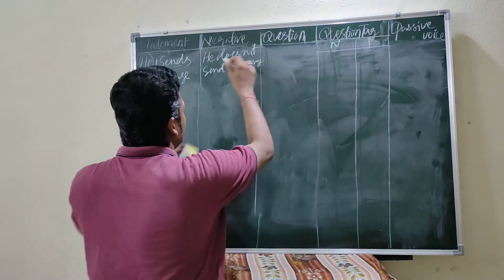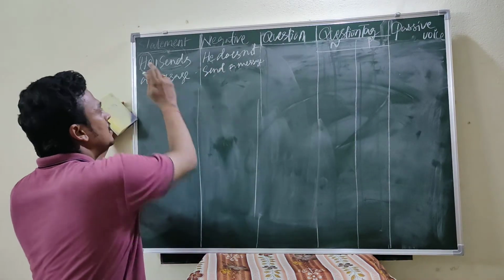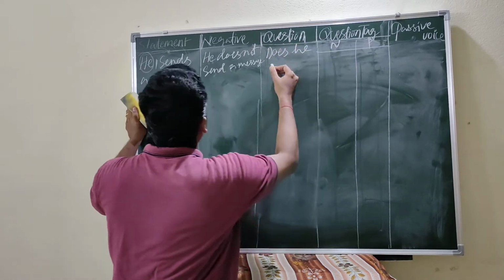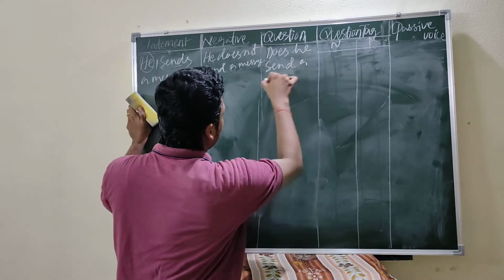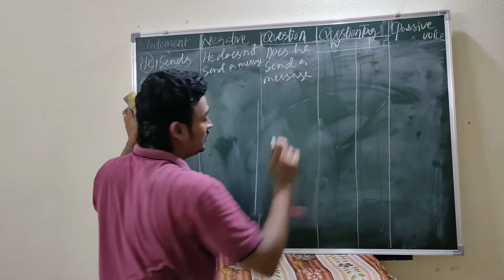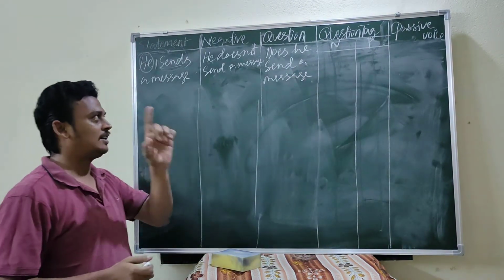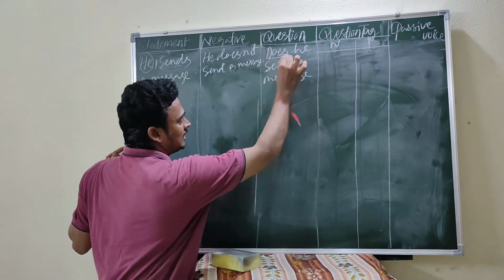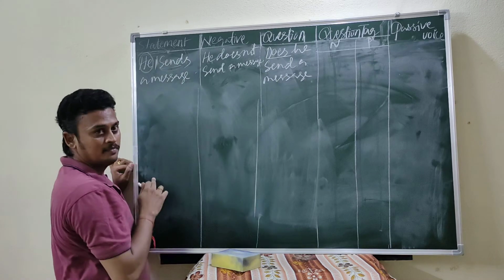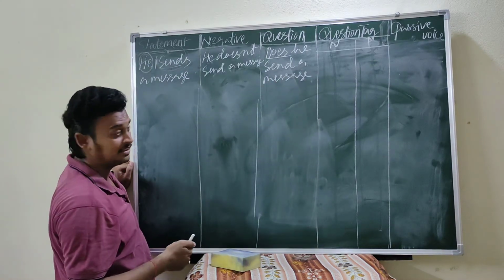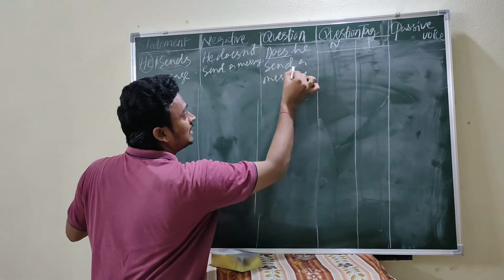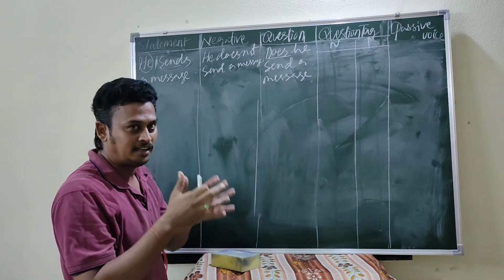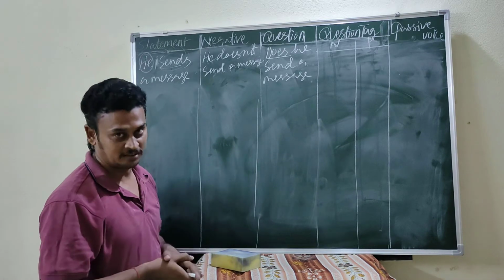Remember, the question. First, what is the verb here? Does. Does comes in the beginning of the sentence. Does he send a message? Here is one very important point. Does is written first because the verb comes in the beginning of the sentence. Some children commit blunders while writing, especially this question.